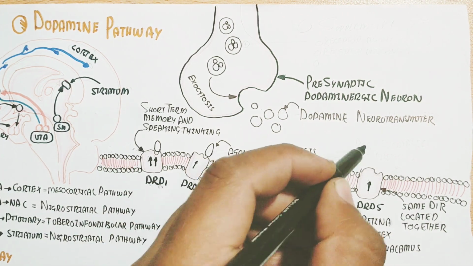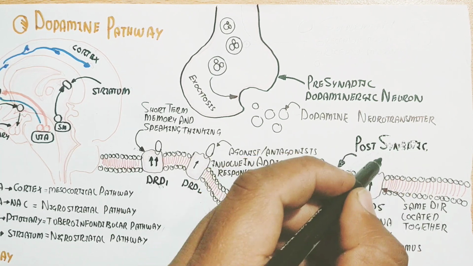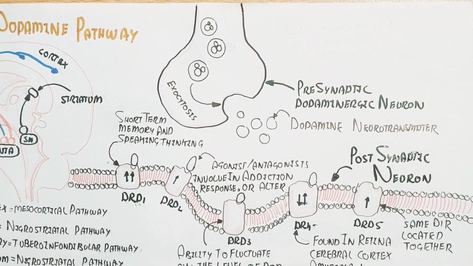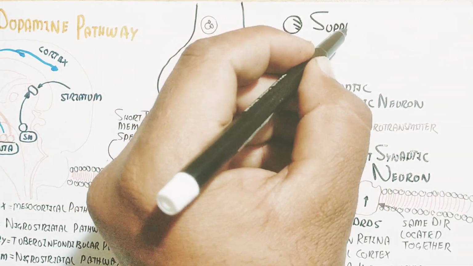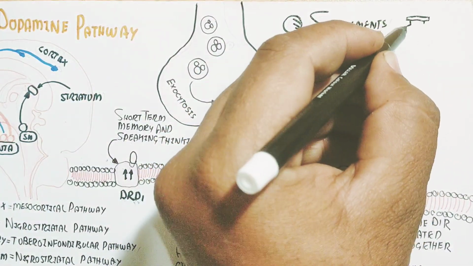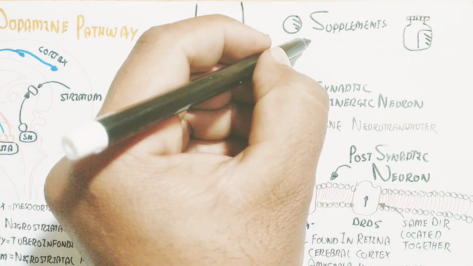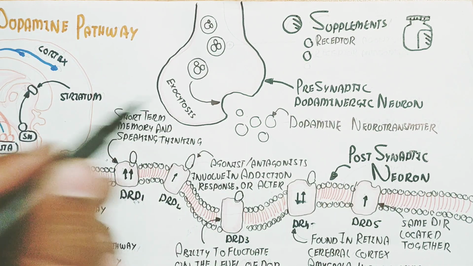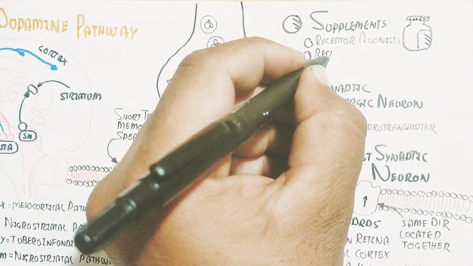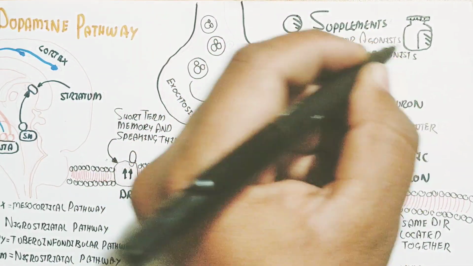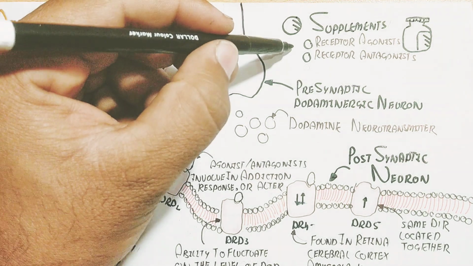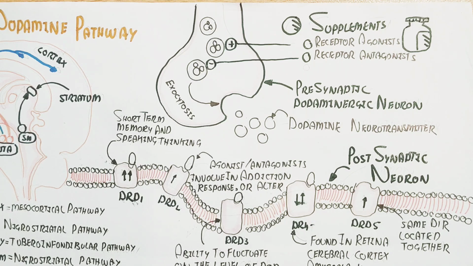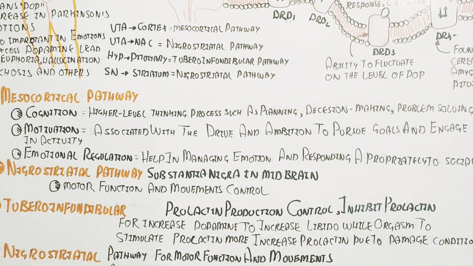The postsynaptic neuron is found in the retina, cerebral cortex and amygdala, so our nervous system functions properly. Dopamine suppressants, inhibitors, supplements, and triggers are also used. A receptor agonist will increase the excitation and release of the neurotransmitter, while a receptor antagonist will inhibit the release of the neurotransmitter.